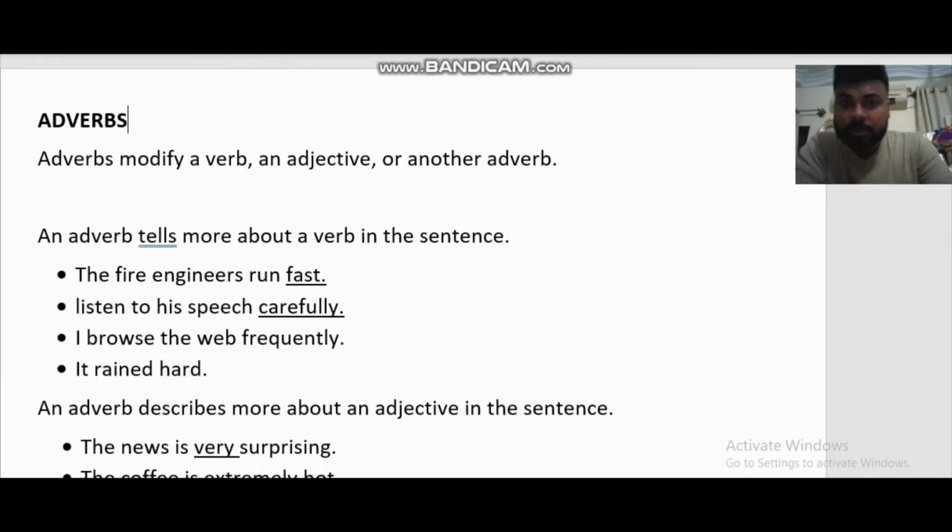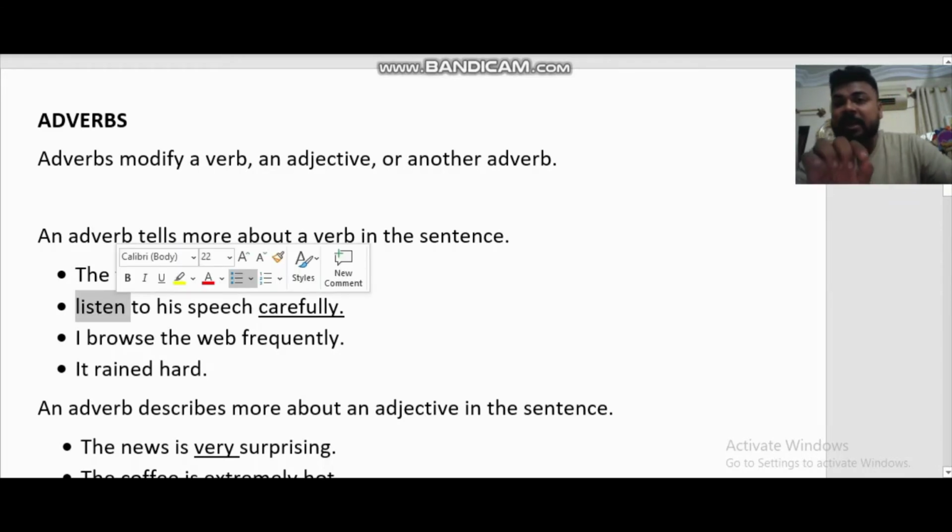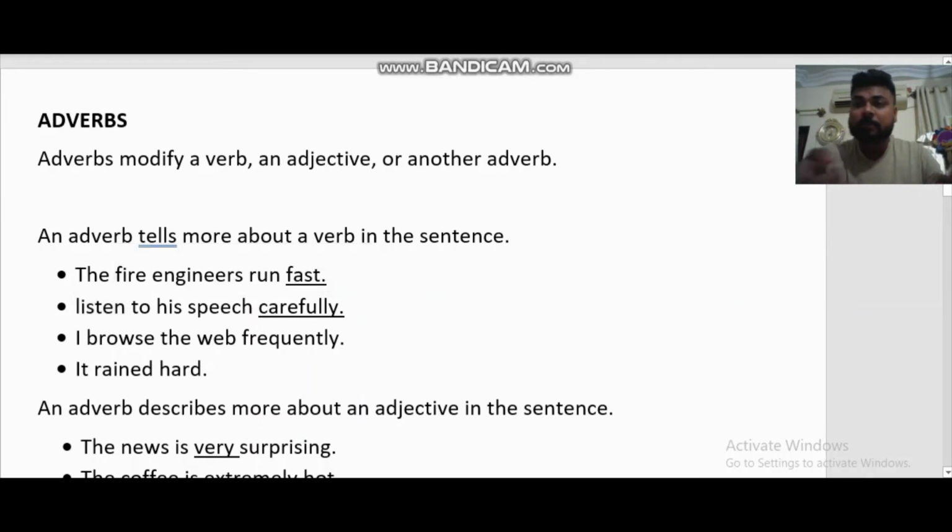Next is: listen to his speech carefully. Right? Means right now this verb listen is directly linked with the adverb carefully. How? Because of the connection. It's like listen carefully, right? So listen carefully. It's like that.